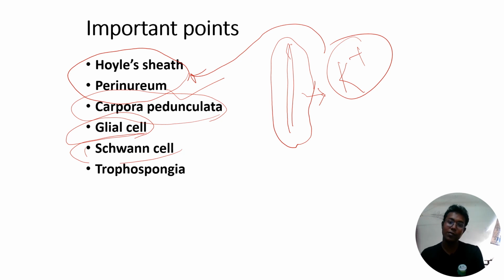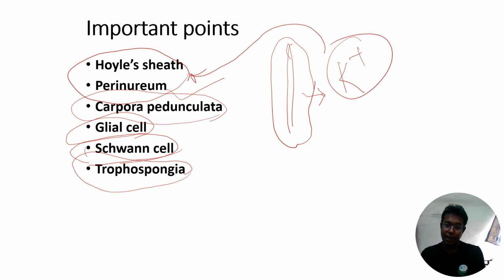cells. We have already studied Nissl's granules. Nissl's granules are present in dendrites and consist of rough endoplasmic reticulum that secretes protein. So Schwann cells mainly consist of Nissl's granules and surround or cover the neurons that are present everywhere. Then trophospongia.